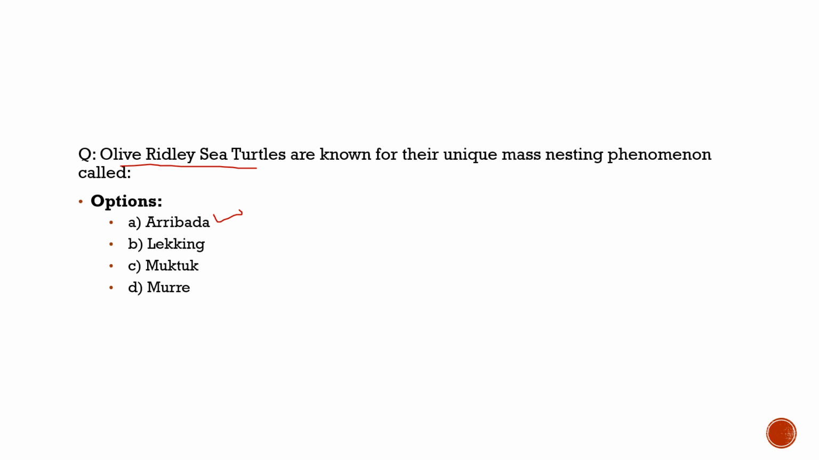But here I want to add more about the olive ridley turtle, which I guess is very important for us to know. Under the Wildlife Protection Act, it comes under Schedule 1. Under IUCN, it is vulnerable, and under CITES, it comes under Appendix 1.